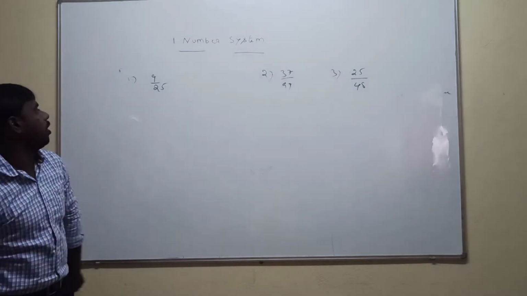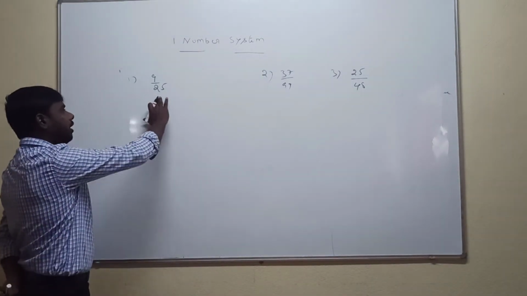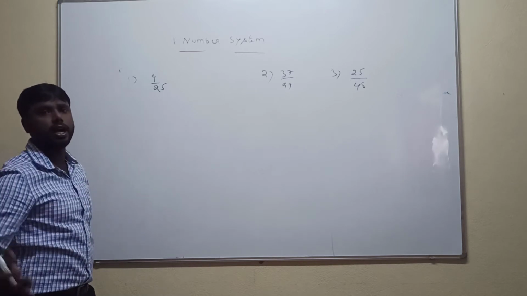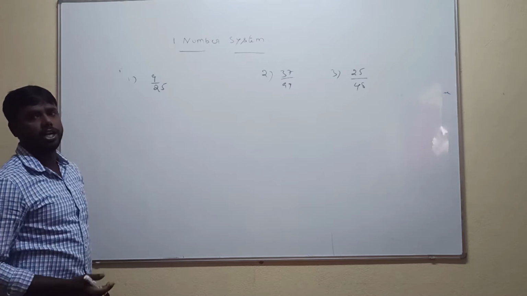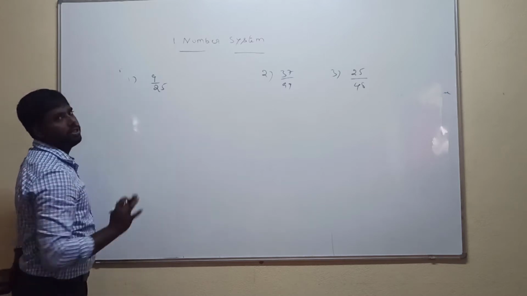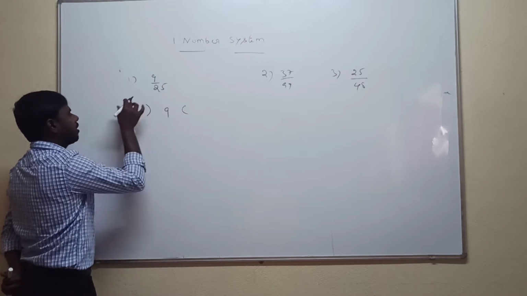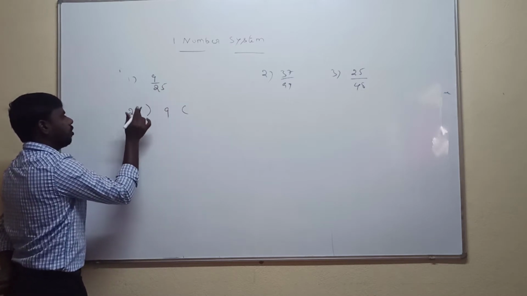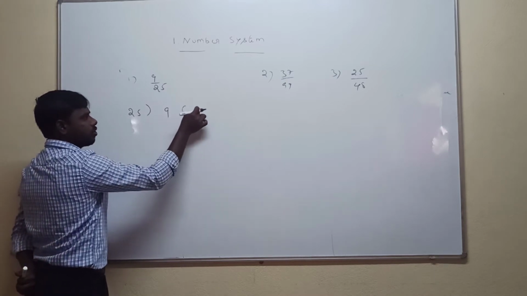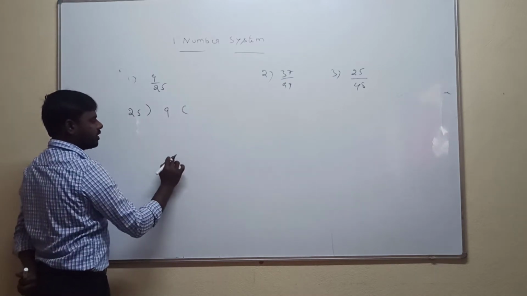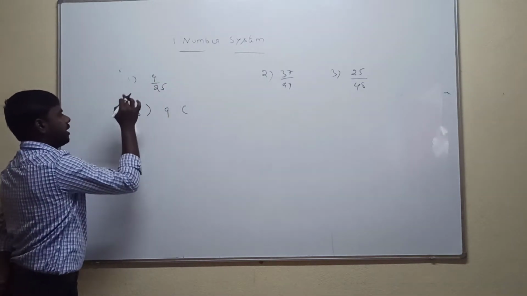In these three problems, the rational numbers are to be converted into decimals. How to convert a rational number? To convert to decimals we can use the division method. Write the numerator here and the denominator here. This is called the divisor, this is called the dividend, this is called the quotient, and the final answer is called the remainder.